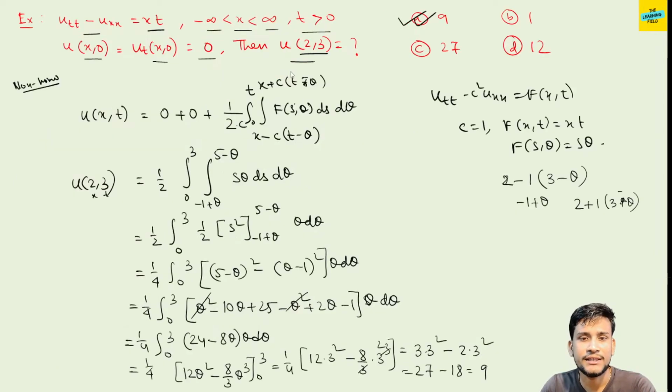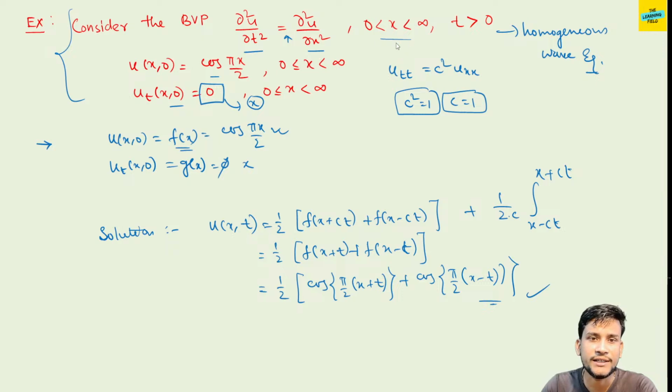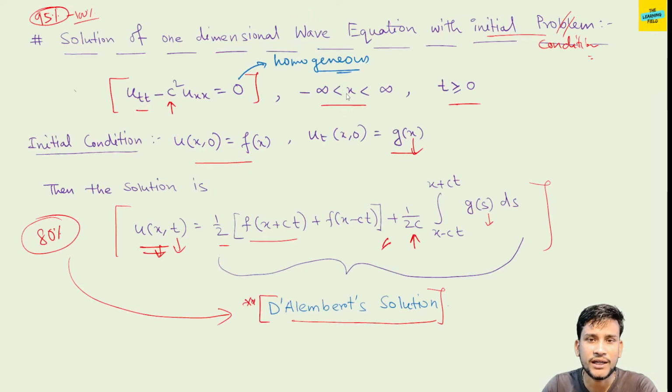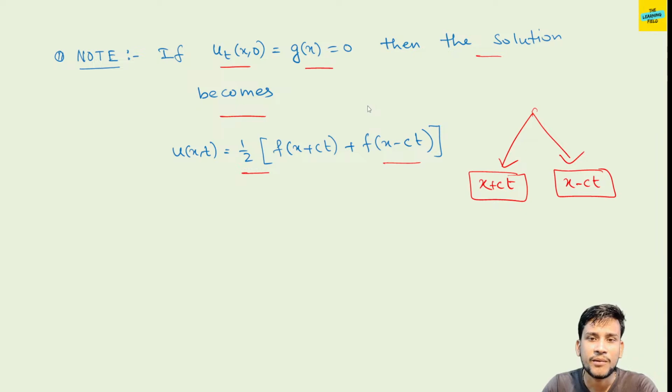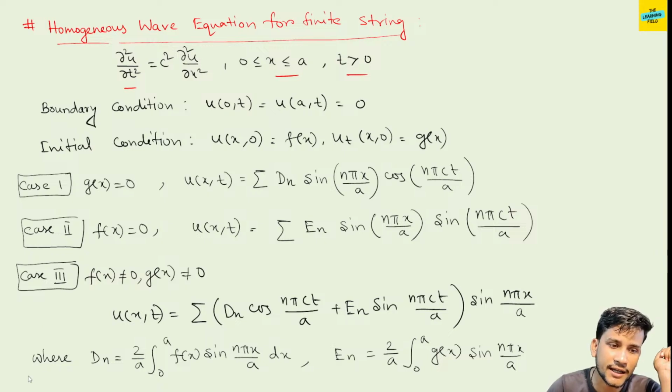In the earlier case, x belongs to R, but here for the finite string, we bound x. D'Alembert solutions are for x belongs to R, and here we bound x, the infinite series solution. This is the boundary value problem. These are another type of problem that comes in the exam.